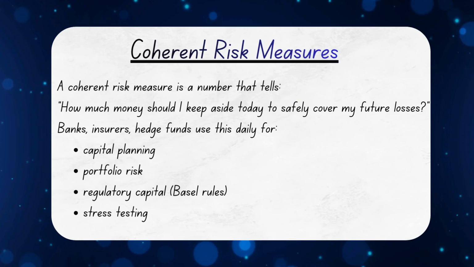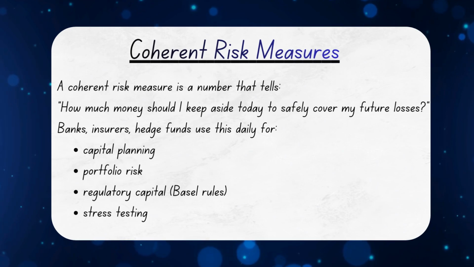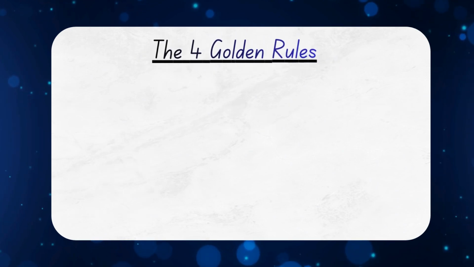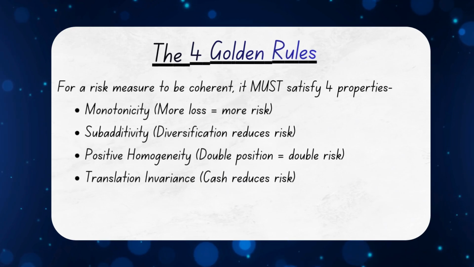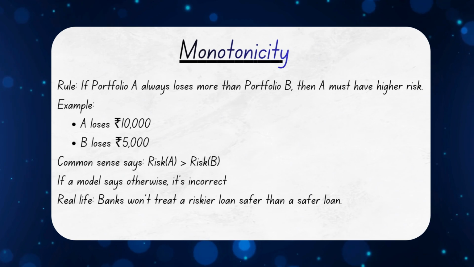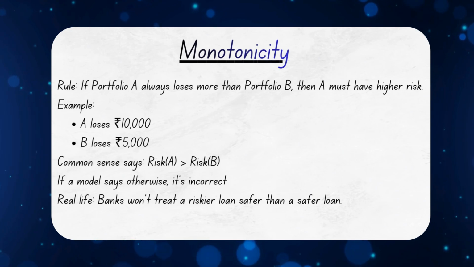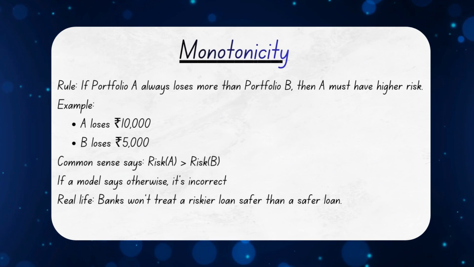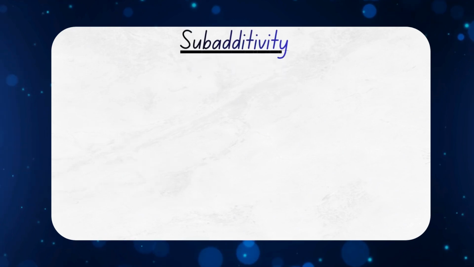So finance came up with something called a coherent risk measure, which simply means a smart, sensible, and mathematically correct way to measure risk. A coherent risk measure follows four common sense rules. First, if one portfolio always loses more money than another, it must have higher risk. This is called monotonicity. For example, if portfolio A loses 10,000 rupees and portfolio B loses 5,000, obviously A is riskier. If your model says otherwise, throw it away.